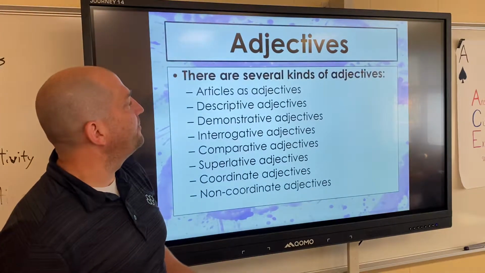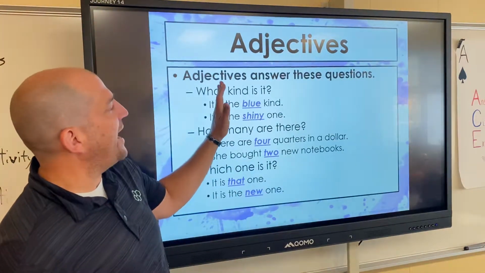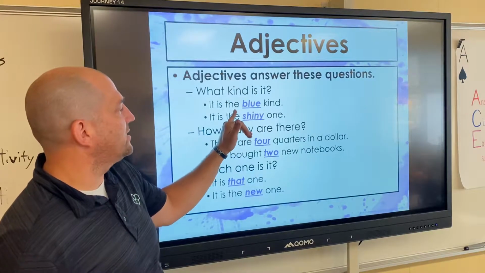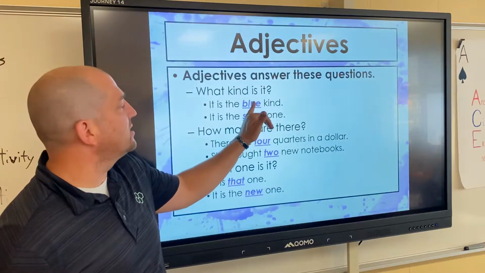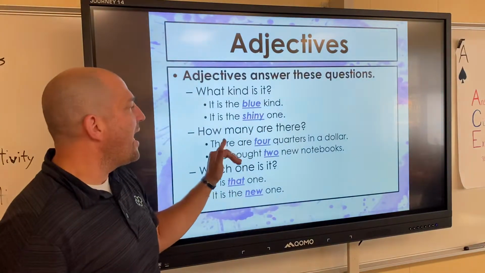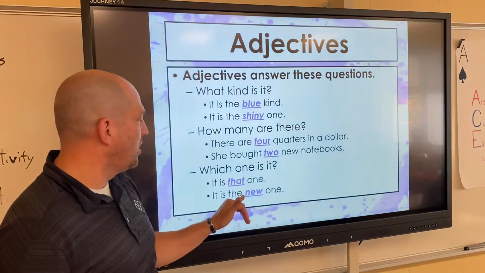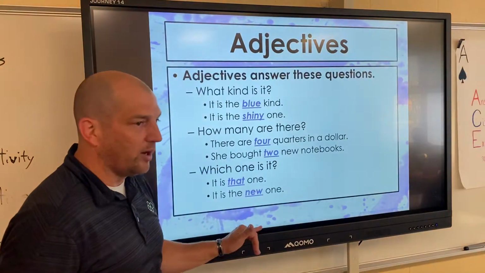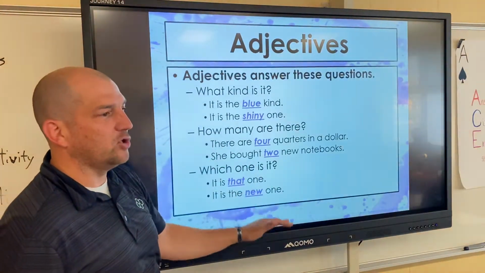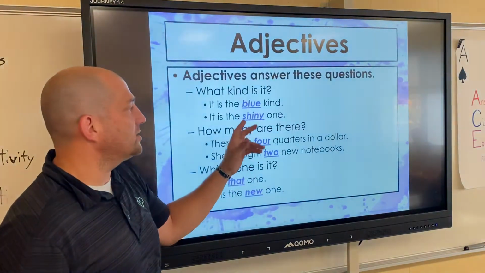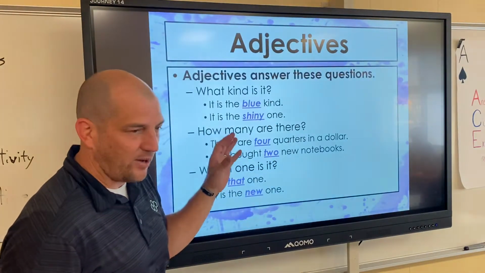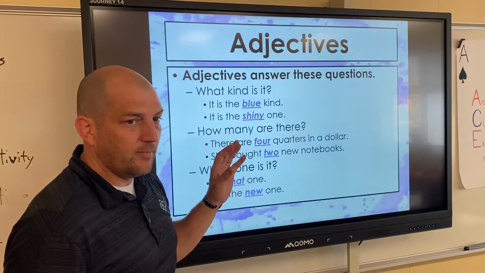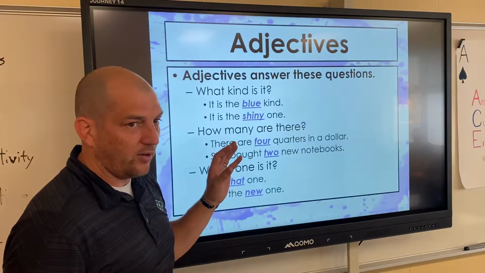All right, next up. Adjectives will answer these questions. What kind is it? It is a blue one. It is a shiny one. How many are there? There's 4. There's 2. Which one? Is it that one? Is it the new one? This is what adjectives do. Okay? And notice they always come before the noun. They come before the noun. Okay?